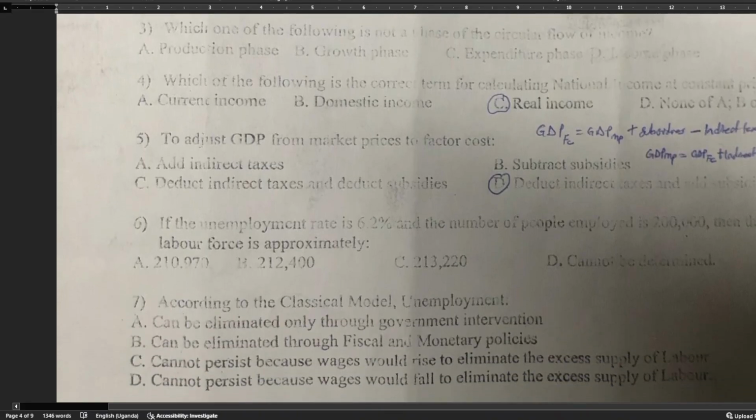Yeah. Now this number here, let me add another window and we calculate it together.